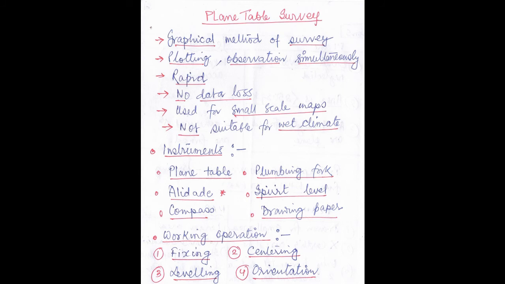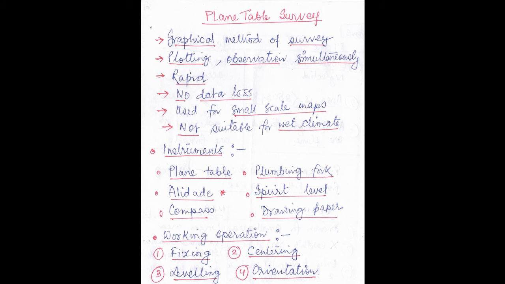Now let us see what instruments are needed in plane table survey. Number 1, plane table, obviously. Number 2, plumbing fork, which is needed just for centering the plane table. Number 3, the alidade. Alidade is a very important instrument needed in plane table survey. By alidade, we do the orientation properly. Then the spirit level, which is used to level the plane table. Then there is the compass, which is needed to show the north direction. And obviously the last one is the drawing paper.